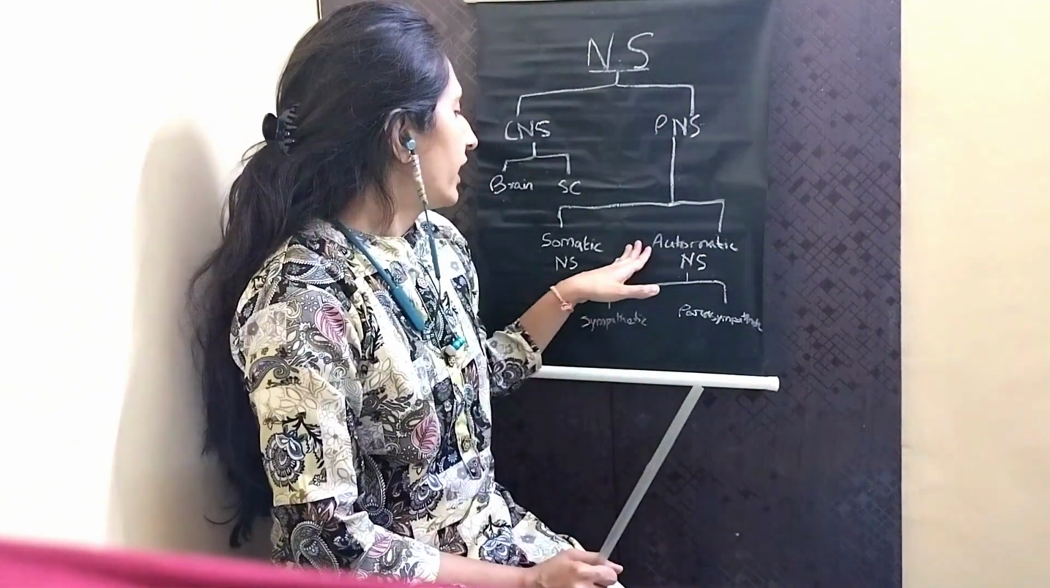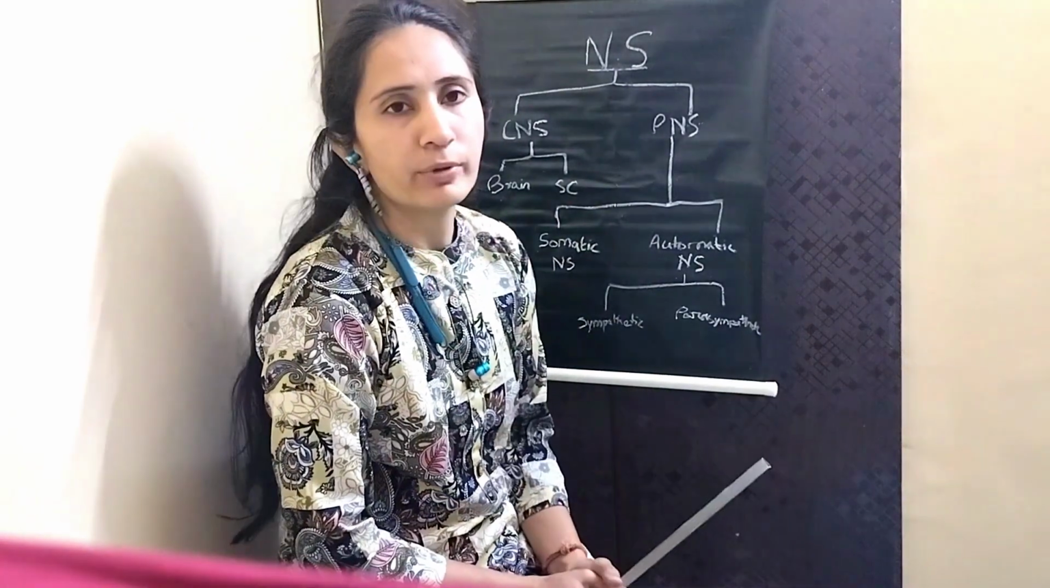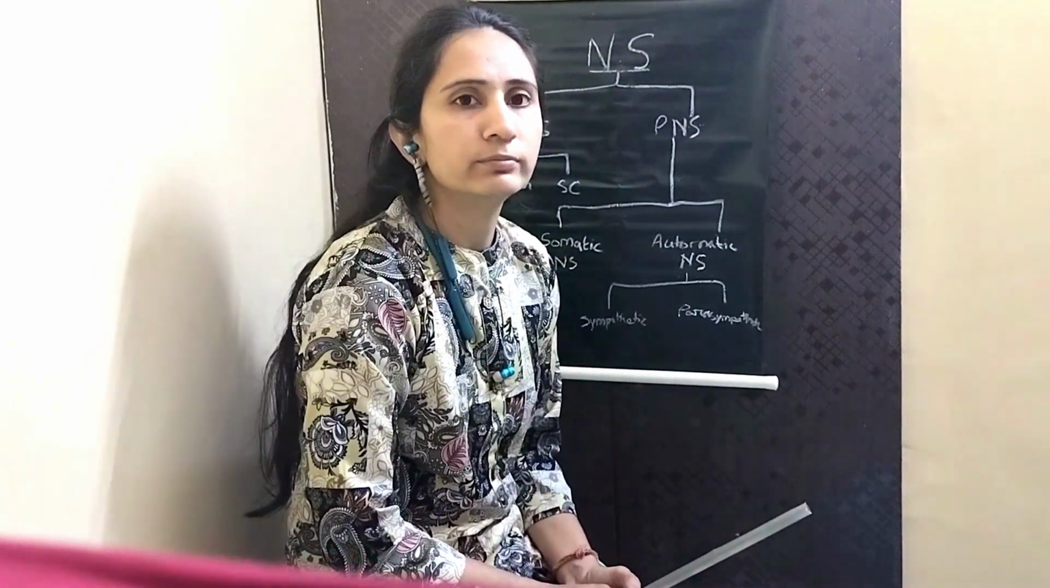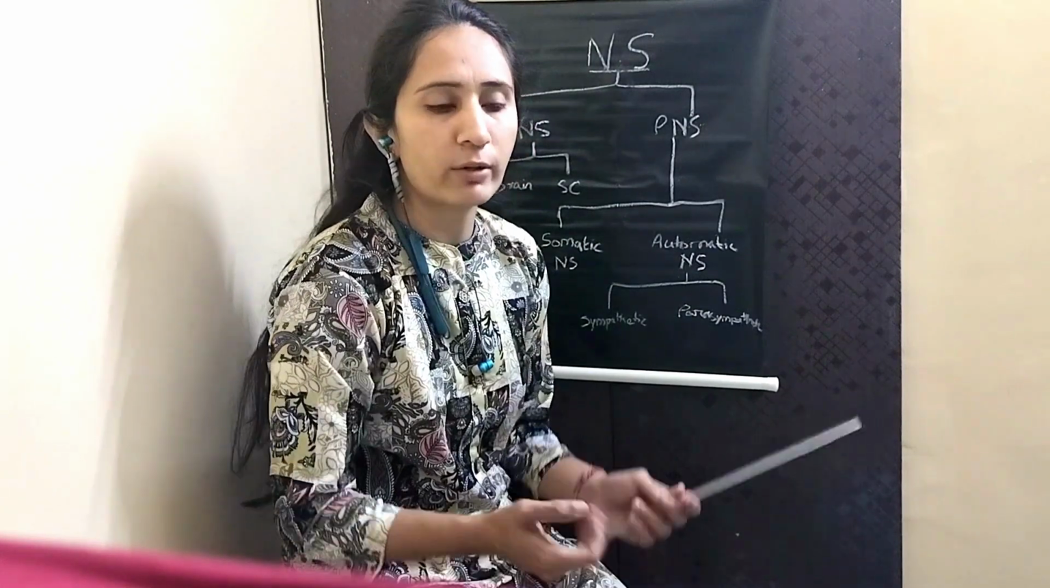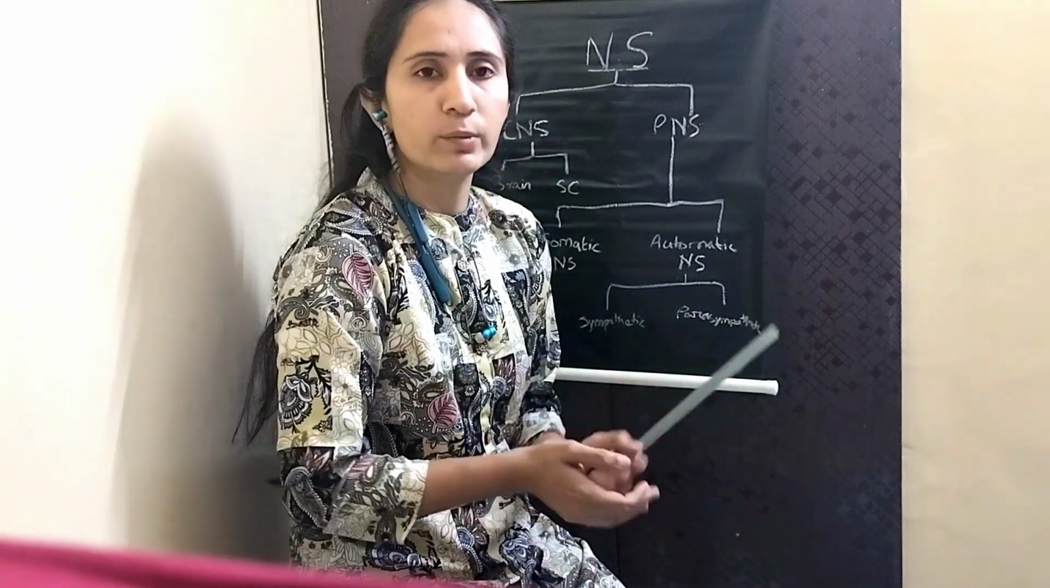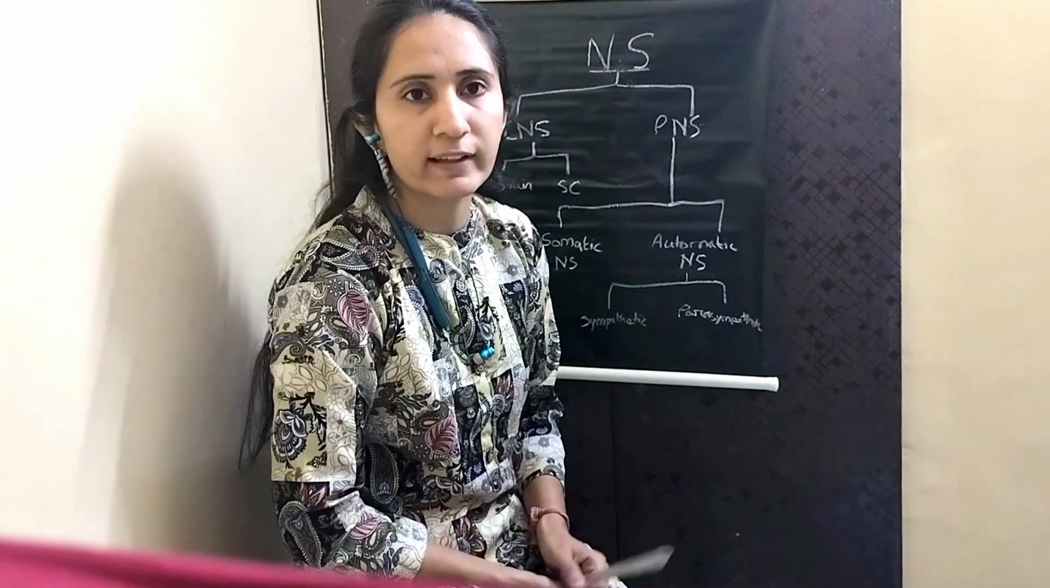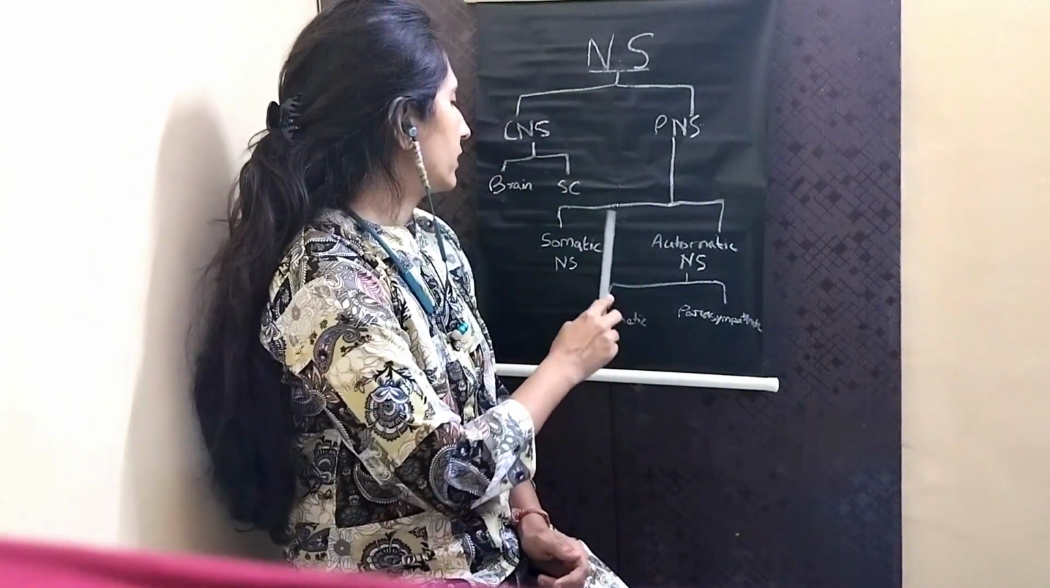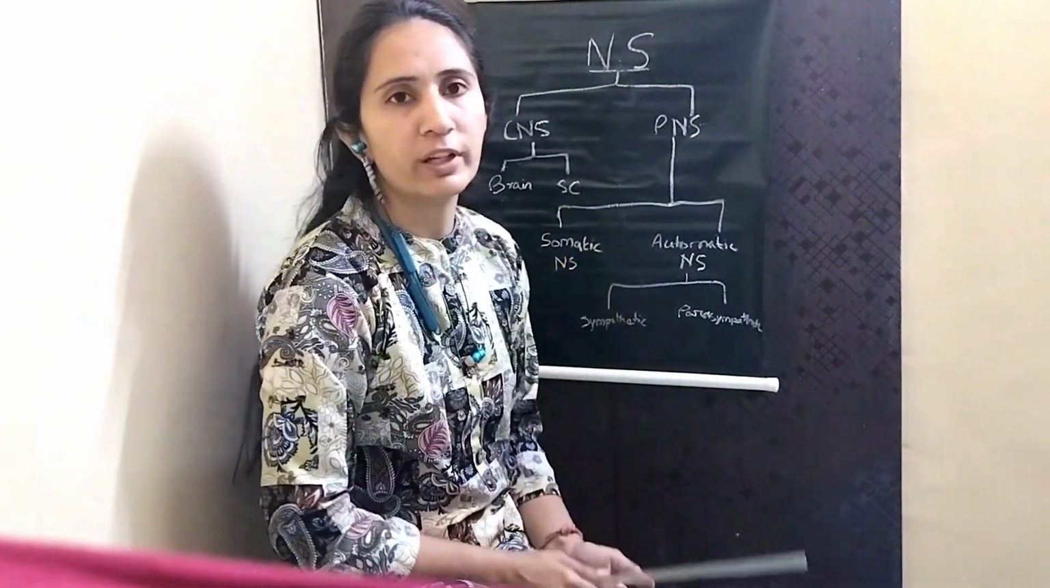So, when I am asked to get up, my brain has said, yes, you have to get up. So, what will I do? I will contract my muscles, I will get up, I will move, I will use my voluntary muscles. This part is done by the somatic nervous system, part of the peripheral nervous system.